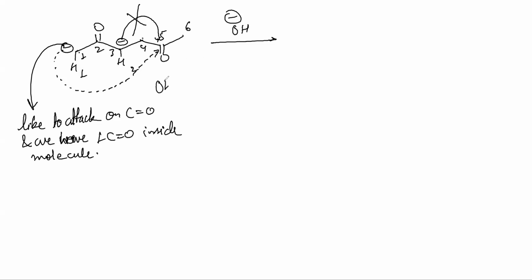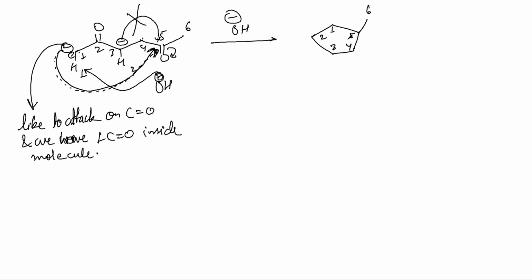Let's see. OH minus will pull this H, and here minus will come. This minus is going to attack on 5. So a ring will be formed like this. Let me show you. A 5-member ring will be formed. Let me write the numbers on those atoms. 1 will be connected to 2, 2 to 3, 3 to 4, 4 to 5, and 5 is eventually connected to 6.